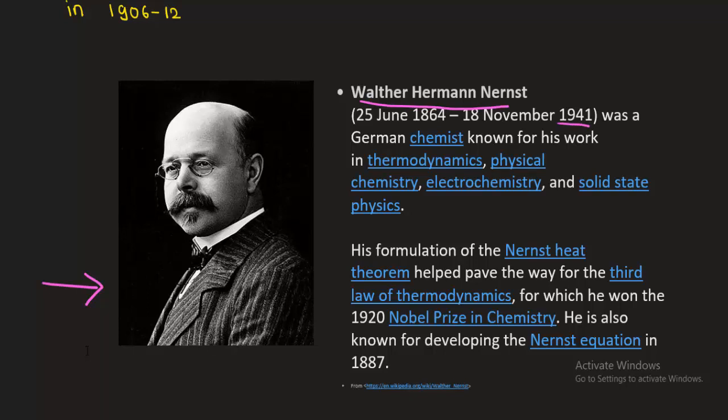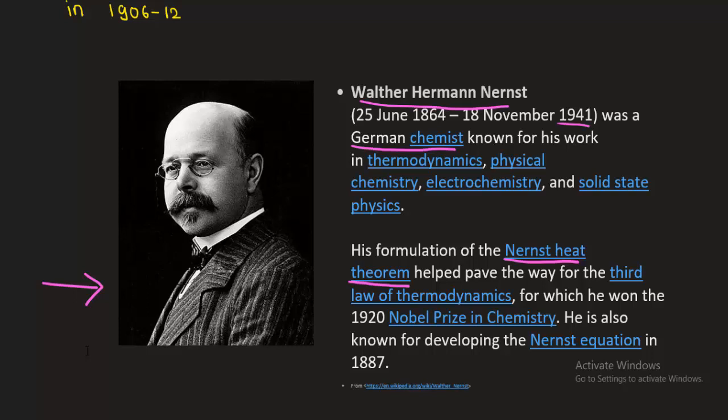He was a German chemist and he worked extensively in the fields of thermodynamics, physical chemistry, electrochemistry, and solid state physics. His famous work is about the heat theorem, popularly known as the Nernst heat theorem.